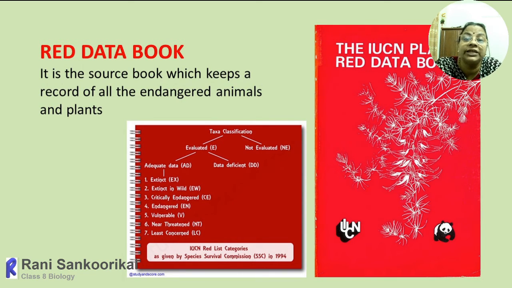Then the next one, endangered. Endangered means they are very, very few. Red panda and others are endangered. That is, very few in numbers at present. Then vulnerable. That means within 10 or 20 years, if we are not protecting them, they also may become extinct, like those animals.